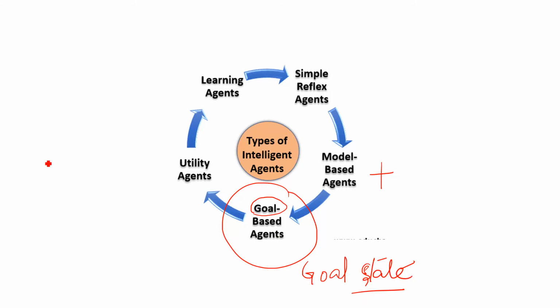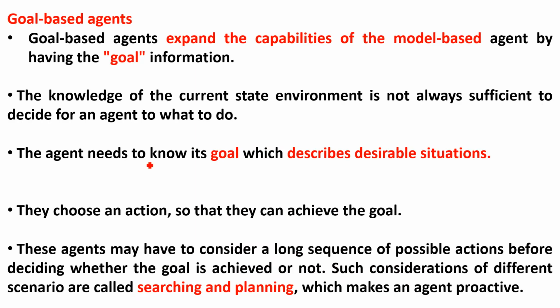It means our input and output we know in this case in goal-based. And when we know our input as well as our output or the goal state, this is called supervised learning. So the same concept we will discuss here. See here, goal-based agents. Here I have written some information for you. Then I will explain everything with the help of a diagram and an example. So goal-based agents expand the capabilities of the model-based agent.